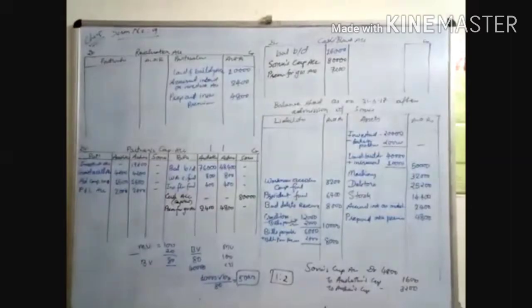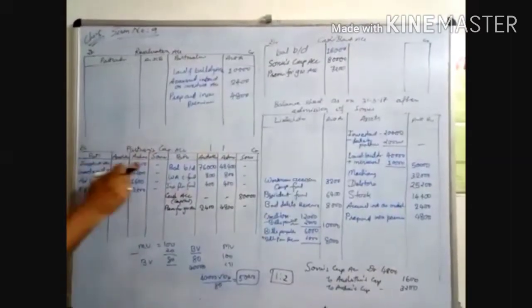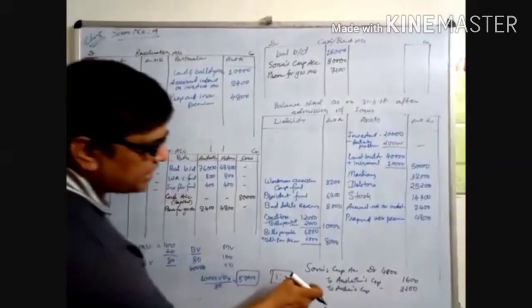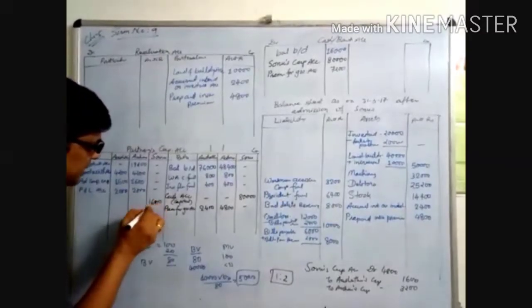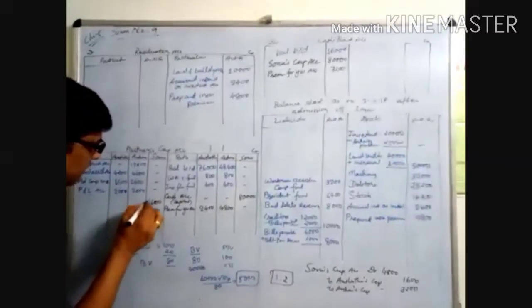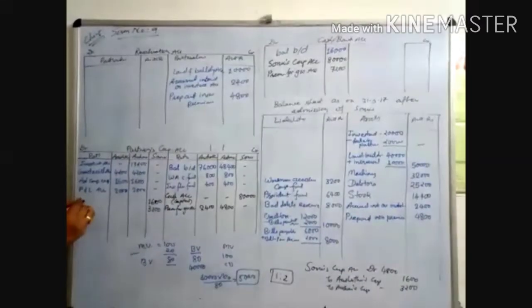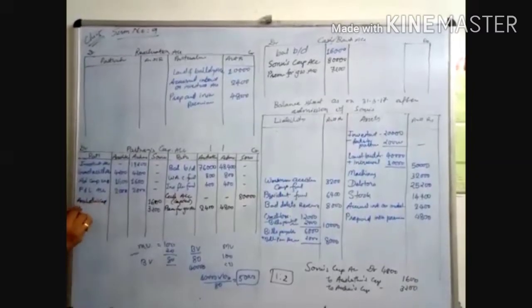I want posting from your side. Sonu's capital account debited, on the debit side of Sonu's capital account. The opposite names are there: 1600 and 3200. Here Asta's capital account and Ahana's capital account.